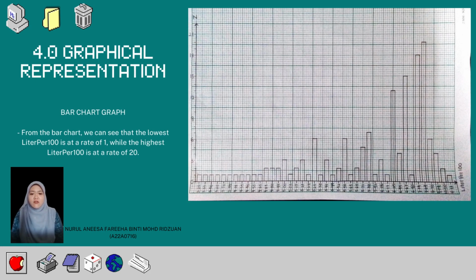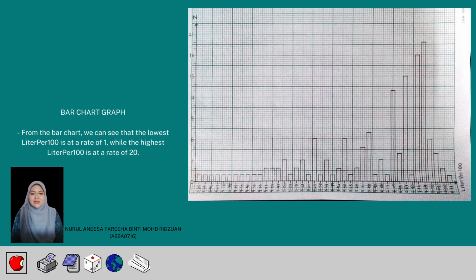Drawing a bar chart graph has several steps. The first step is to determine the data that will be displayed in the bar chart. Be sure to have relevant numerical data that you want to include in the graph. Identify the x-axis and y-axis for the bar chart graph. The x-axis is used to display liter per 100, which will be represented by the bar, while the y-axis is used to display n or sample. Then define a consistent bar width across the graph to make comparison easier.